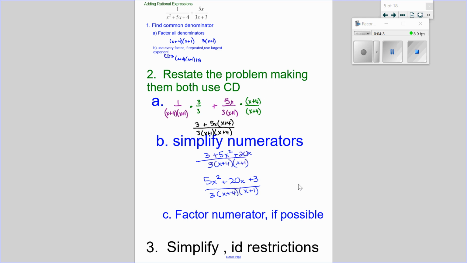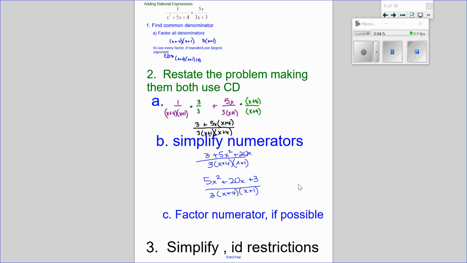Since that's a basic skill, I'm going to move quickly. Now, we would need to figure out if 5x squared plus 20x plus 3 factors, because it might factor and simplify with the denominator. There is not anything that multiplies to 15 that adds to 20. So for this problem, I have no simplification needed. That's my final answer.